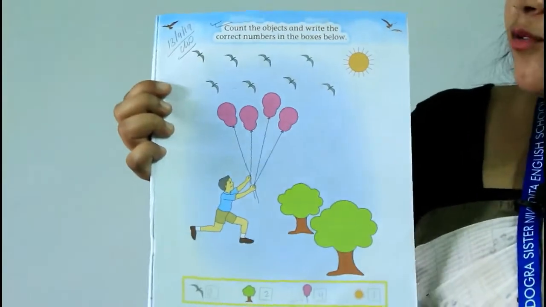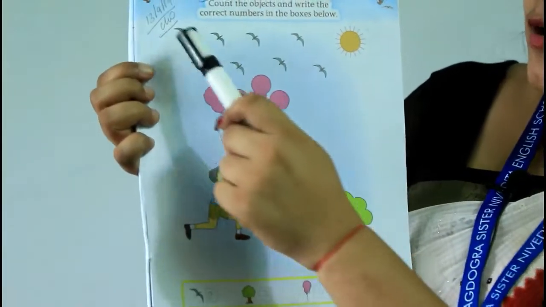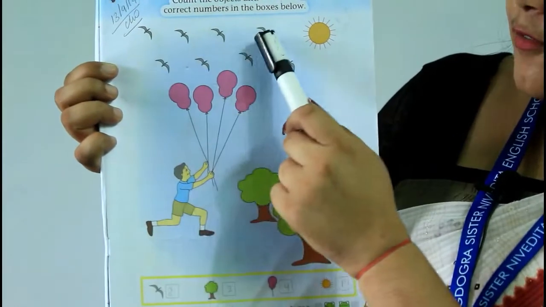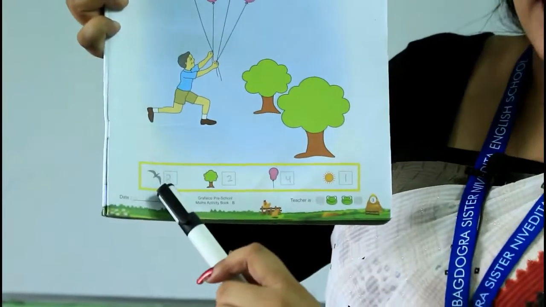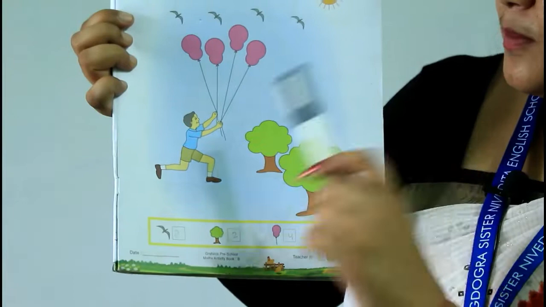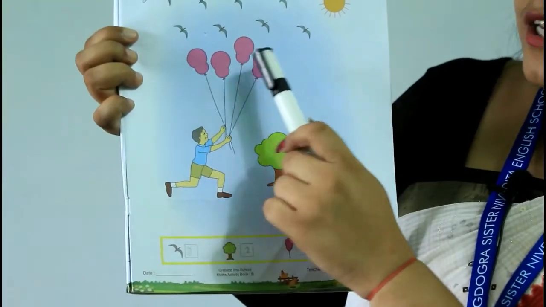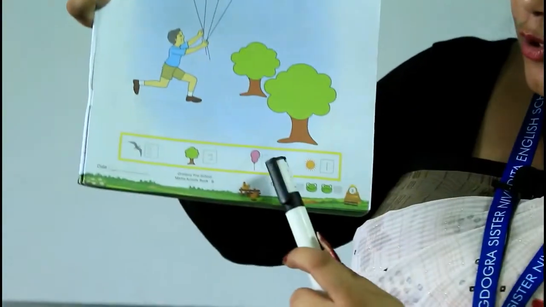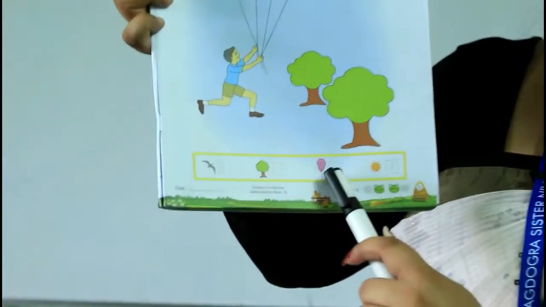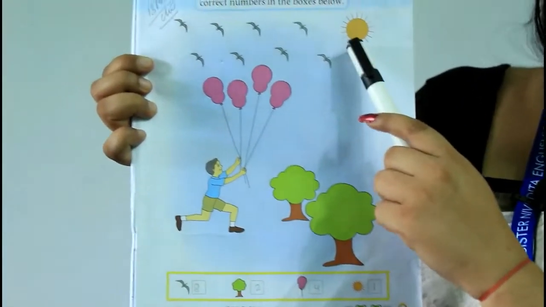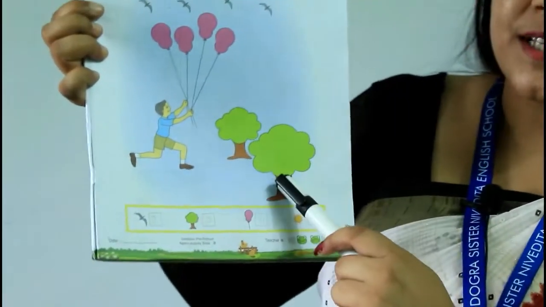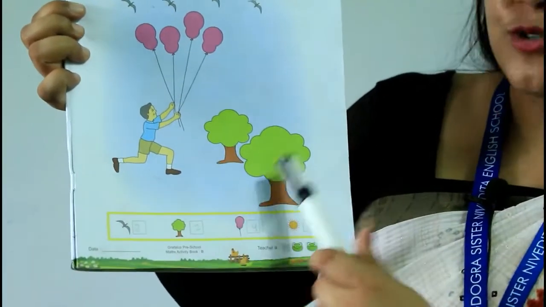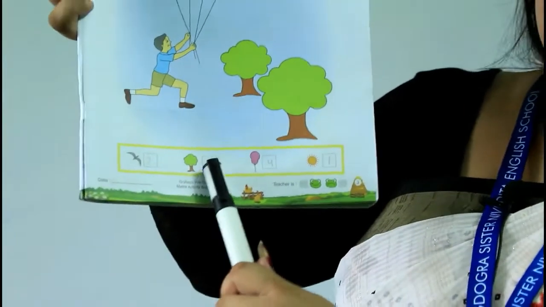So let's count first of all the birds, okay? 1, 2, 3, 4, 5, 6, 7, 8. 8 birds are there, so you will write here 8, okay? Balloons, let's move on to balloons. 1, 2, 3, 4. There are 4 balloons, so you will write here 4, okay? And how many suns are there? Only 1, so you will write here 1. How many trees are there? 1, 2. 2 trees, so you will write here 2, okay?